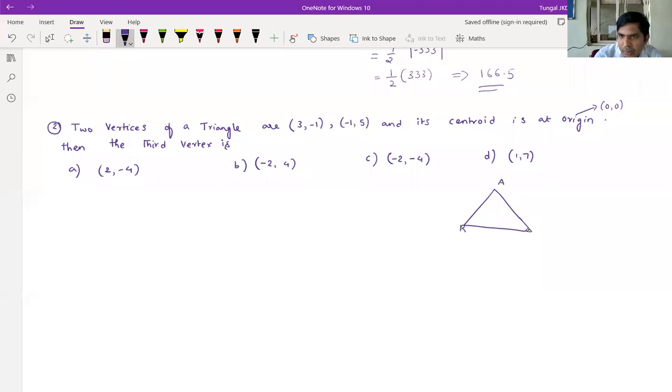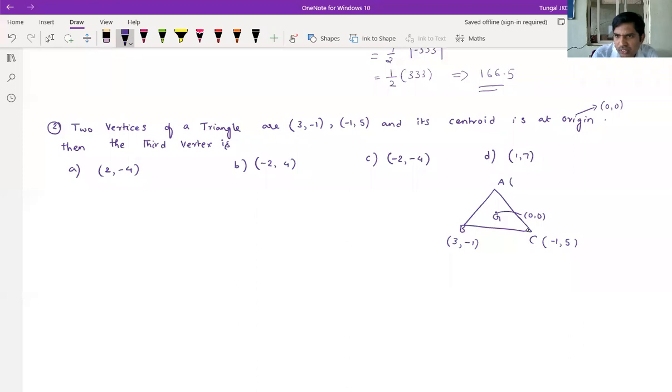So A, B, C. So this is the centroid. The centroid coordinates given, 0 comma 0. Let us take this one as 3 comma minus 1 and this one as minus 1 comma 5. You can take whatever, no problem.